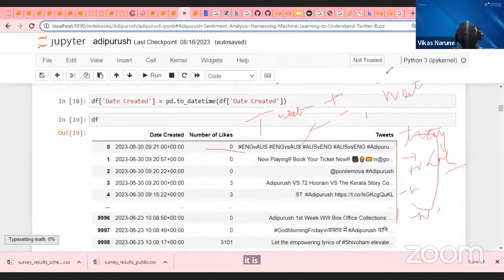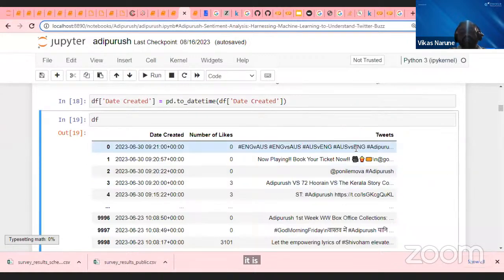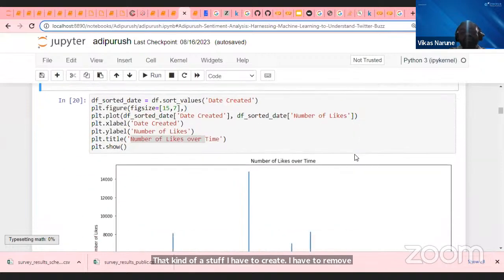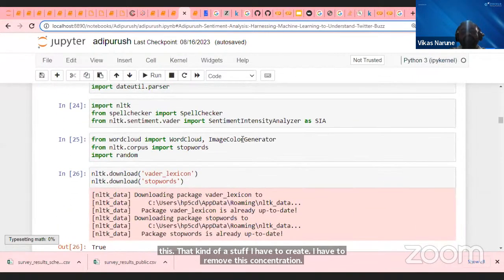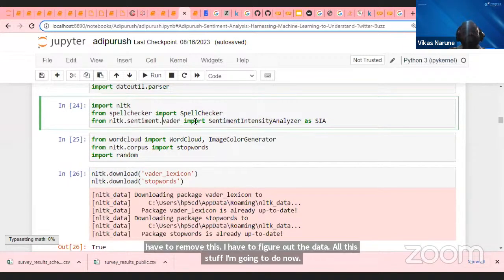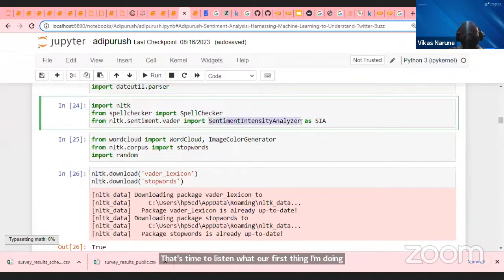They are not talking about it. That kind of stuff I have to create. I have to remove the punctuation marks, stop words, everything. I have to filter out the data. All this stuff I'm going to do now. Guys, try to understand what first thing I'm doing here. I'm calling one function from the NLTK sentiment vader library, the SentimentIntensityAnalyzer.